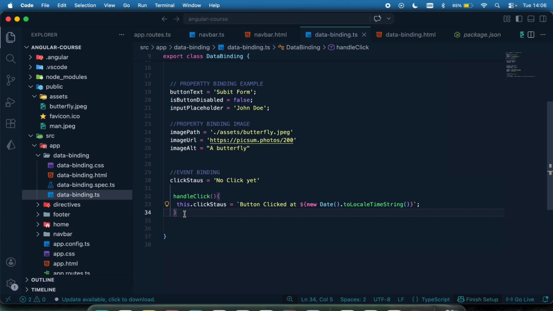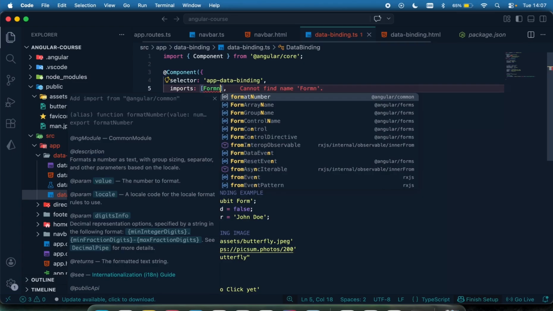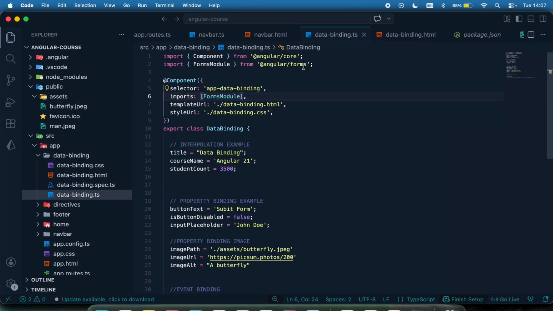So that is what two-way data binding is, and let's get an example. The first thing for you to do if you want to use two-way data binding is to make use of an import called forms module. So scroll up right there in the page or in your component where you want to use two-way data binding, and in the imports right here, you import what we call FormsModule, and that's coming from Angular forms.